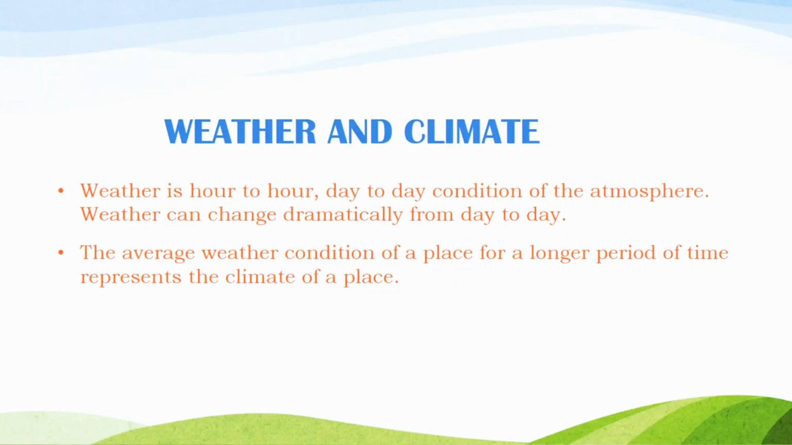Now what is climate? The average weather condition of a place for a longer period of time represents the climate of a place. Weather means the hour to hour, day to day condition of the atmosphere. Now climate is what? The average weather condition of a particular place for a longer period of time is known as the climate of that particular place.